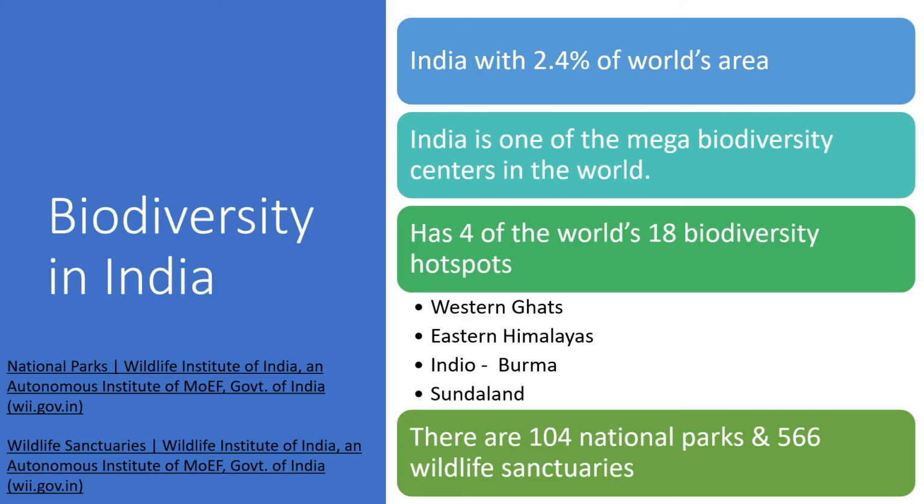Then when it comes to Indian biodiversity, India has 2.4% of the world's land area. When we consider the world's total land area, we have 2.4%, and India is also the seventh largest country in the world, and a highly populated country. Now China is there, but it will not take many years to beat China, because the Indian population is growing.